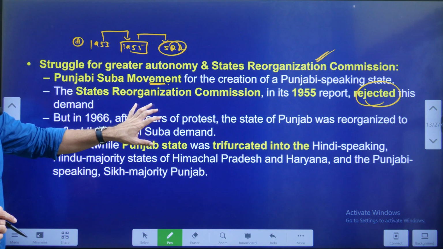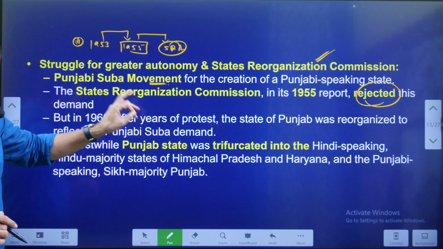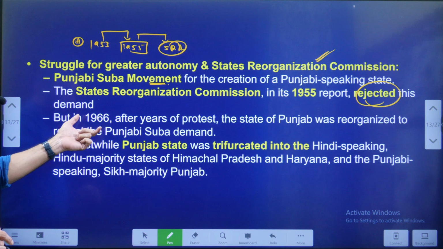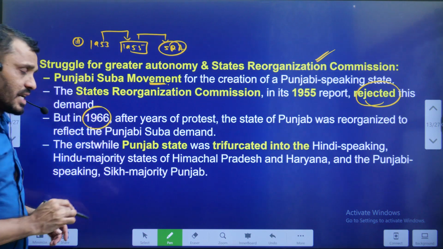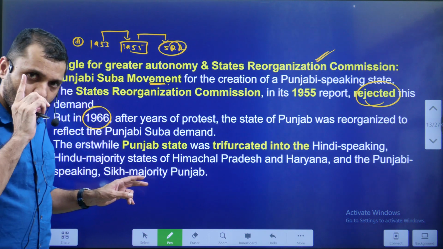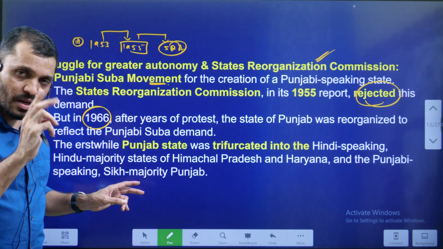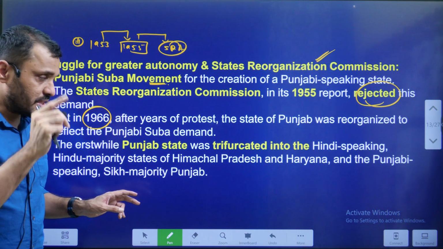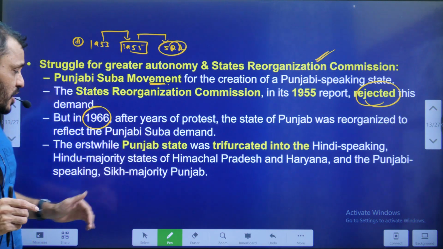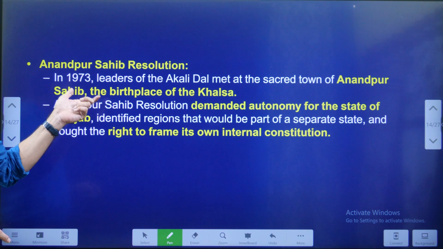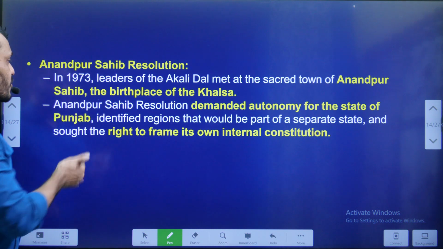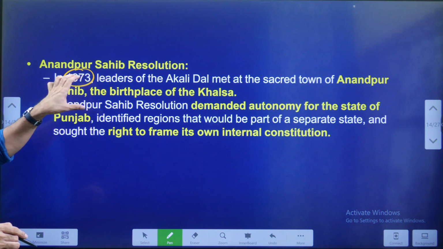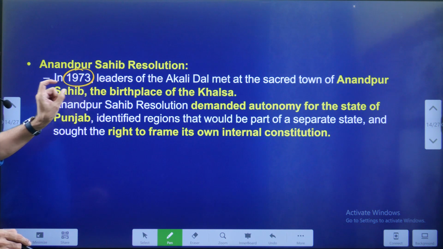The Fazal Ali Commission rejected the idea of a separate state for the Punjabi speaking people. In spite of that, because of a lot of pressure, in 1966, like I said earlier, Punjab state was divided into Hindi speaking Haryana, Punjabi speaking Punjab, as well as one UT, that is Himachal Pradesh. Later Himachal Pradesh became a state. Then the Anandpur Sahib resolution. It was in which year? 1973. By this time already, if you remember, the Kesavananda Bharati case was also in the same year.